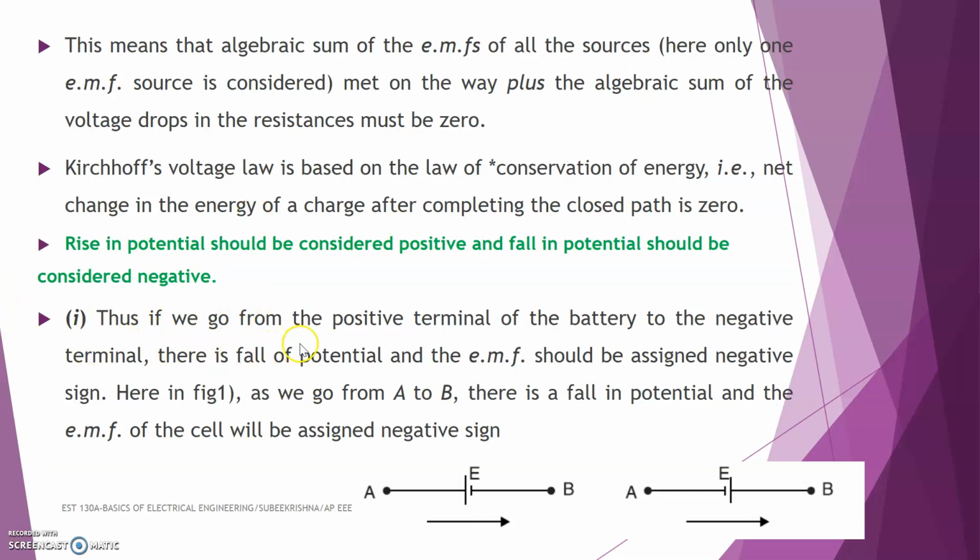If we go from the positive terminal of the battery to the negative terminal, here this is the positive terminal and the small one is the negative terminal, then there is a fall of potential, and the EMF should be assigned a negative sign. In this figure, we go from point A to point B, so a fall in potential occurs and the EMF of the cell is assigned a negative sign.